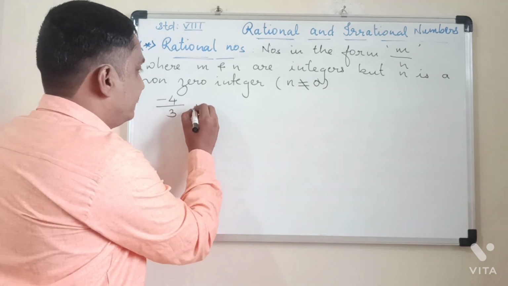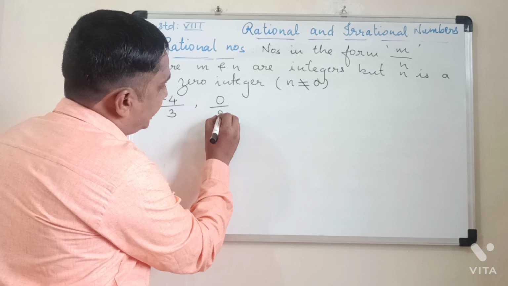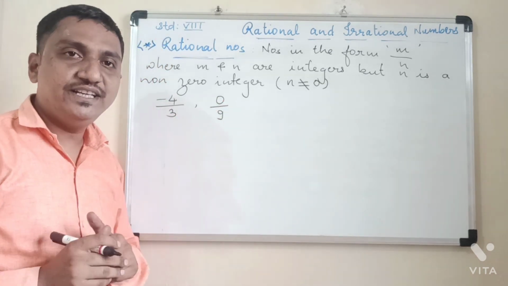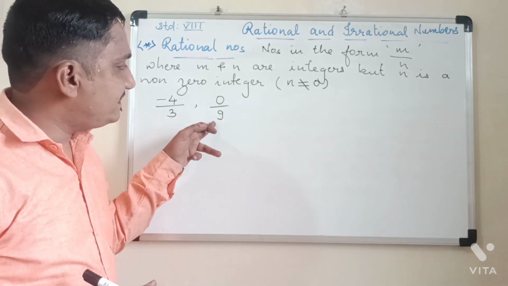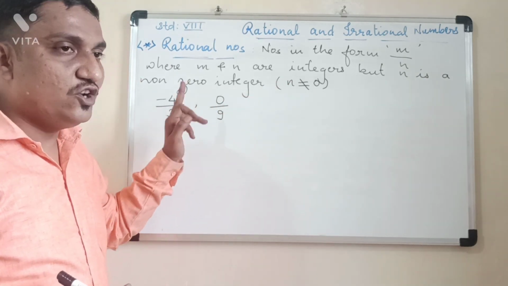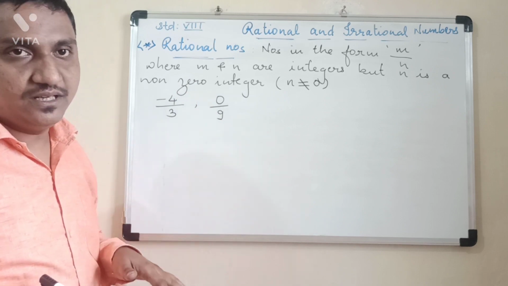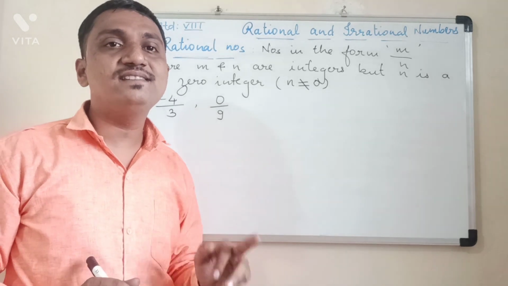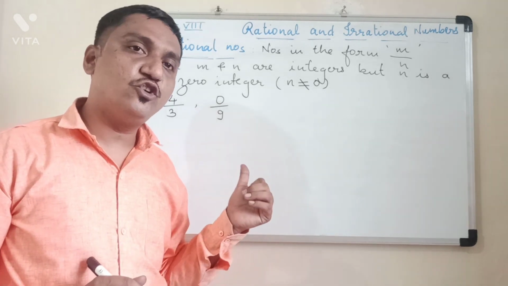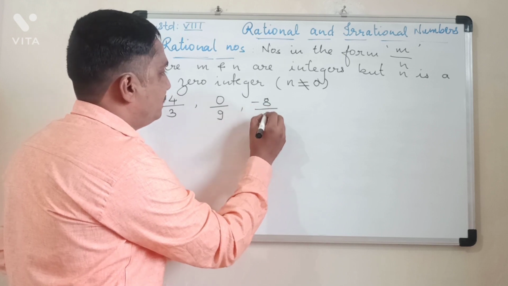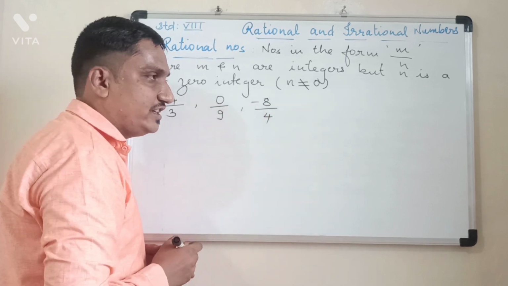Okay. Then 0 upon 9. 0 is an integer. 9 is also an integer. Denominator 9 is non-zero, means it is not 0. Therefore this 0 upon 9 is a rational number. 0 can be in the place of numerator. Only the thing is, it should not be in the place of denominator. Minus 8 upon 4 is also a rational number.